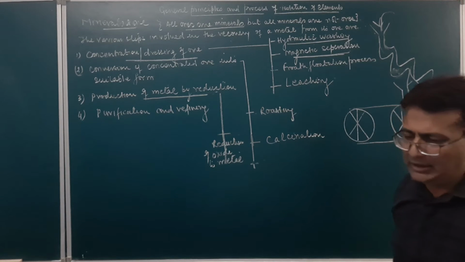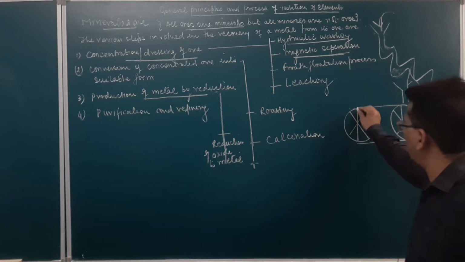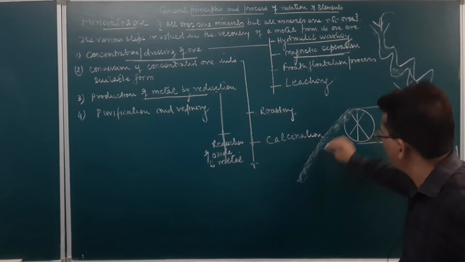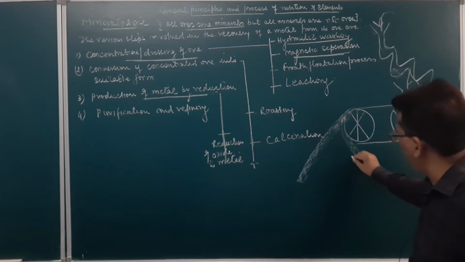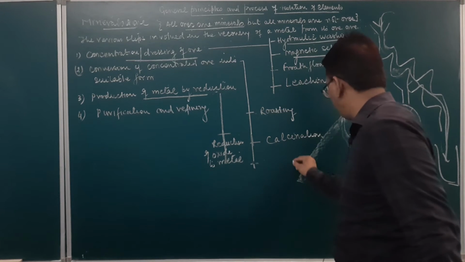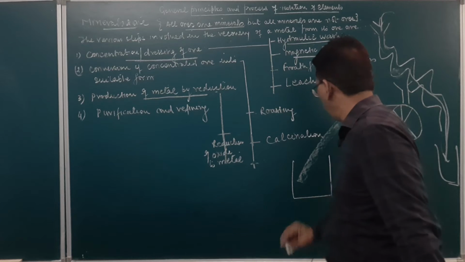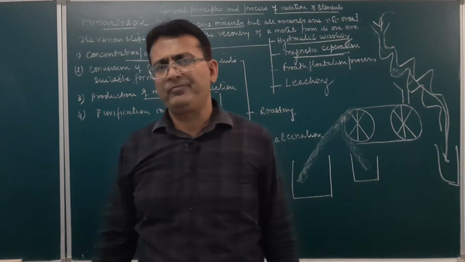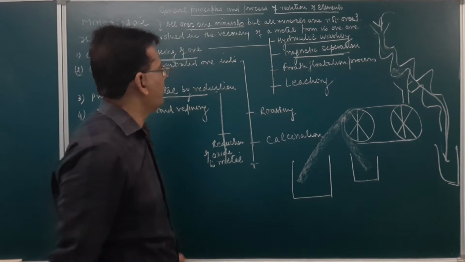The non-magnetic impurities will fall away, whereas the magnetic impurities will be collected separately. This is how the magnetic impurities can be removed from the non-magnetic impurities. A very, very simple process over here.